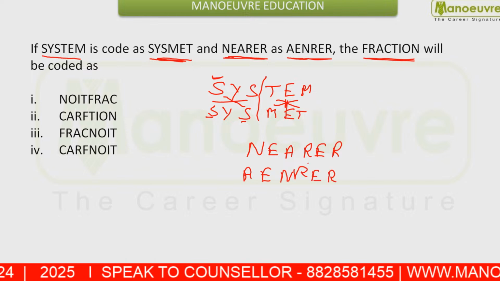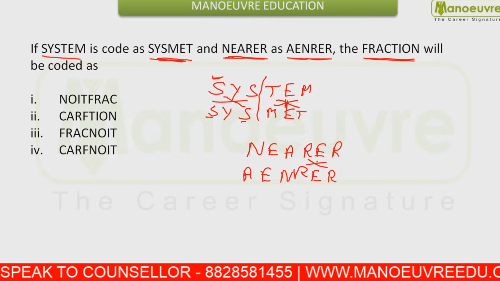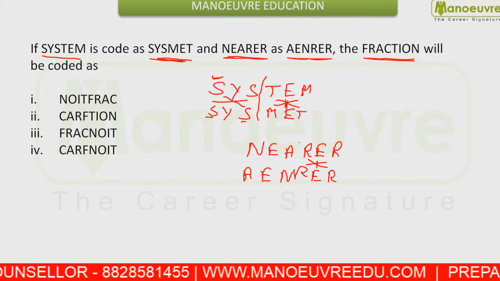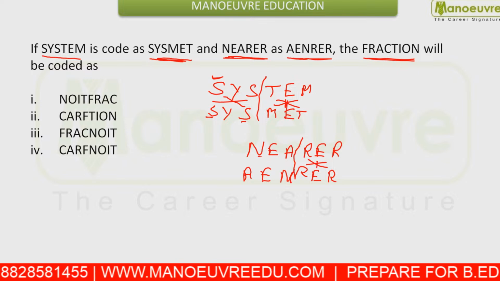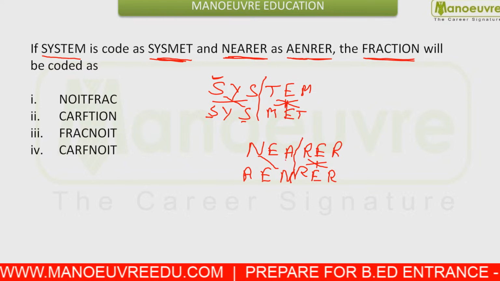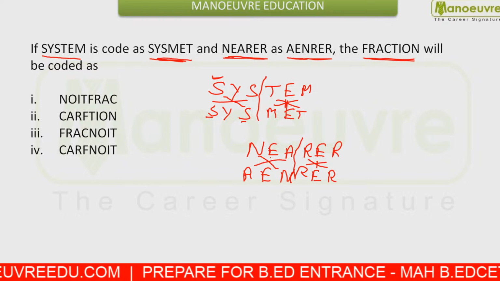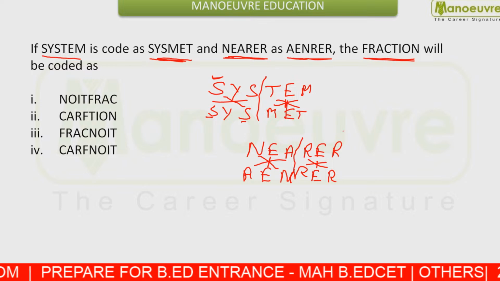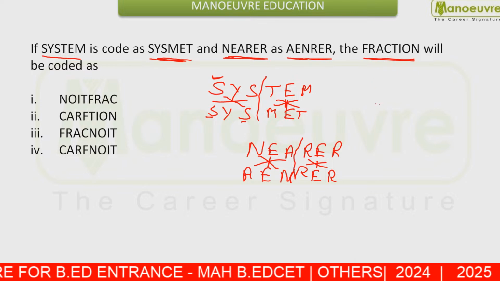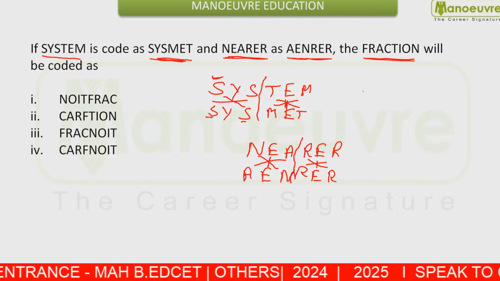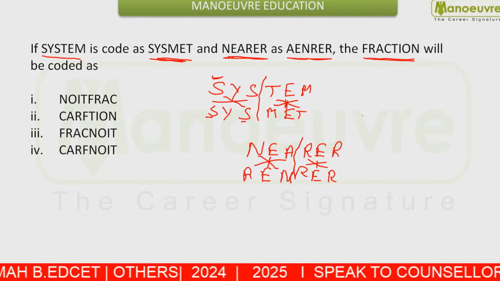So from here you can check, RER is reversed and the first half is also inverse. See, N is written in the third place, A is written in the first place, and E is written in the second place. That means what is happening? They are breaking it in half, inversing the first half and then inversing the last half.